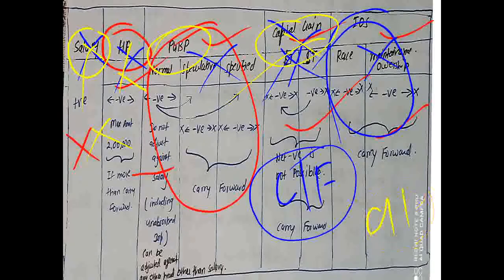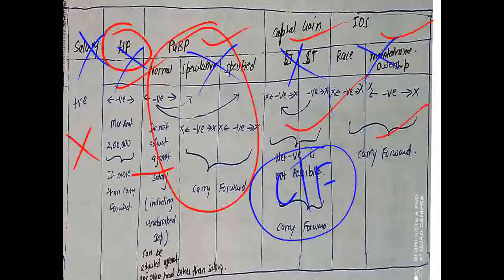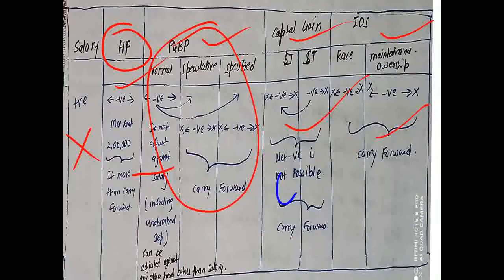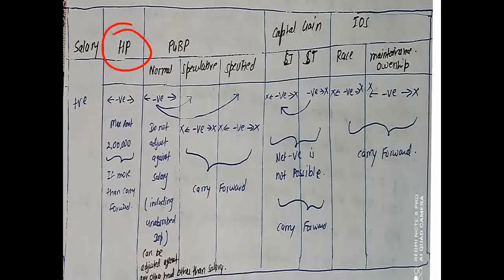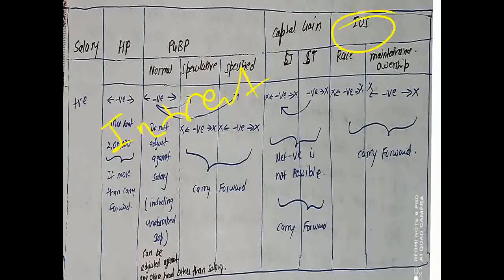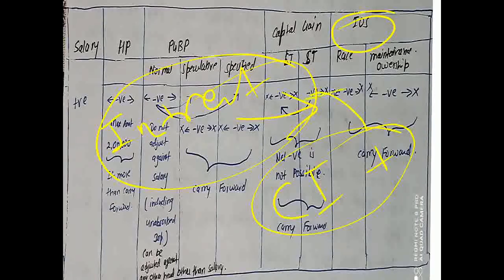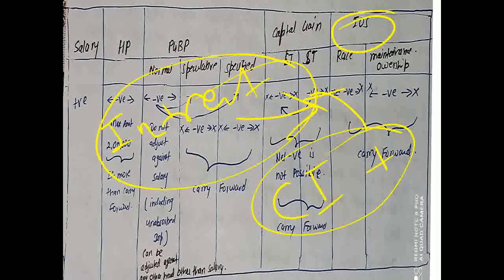But there can be other sources also under the head income from other source, that is, they can earn income through interest. Whatever income comes here, except the casual income profit, for example interest, can be used to set off the losses of capital gain, PGBP, house property, salary. So this is all about the set off and carry forward of losses.